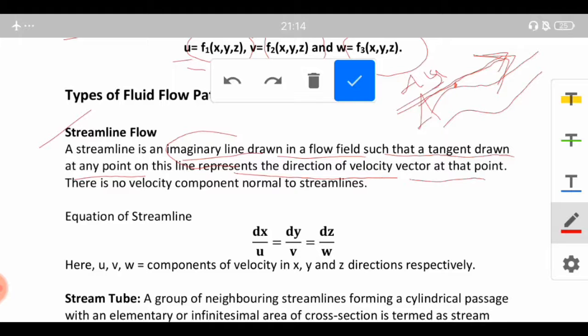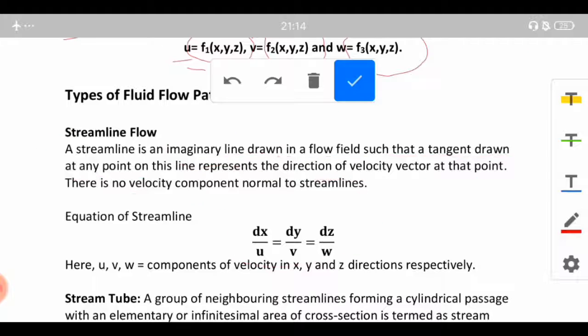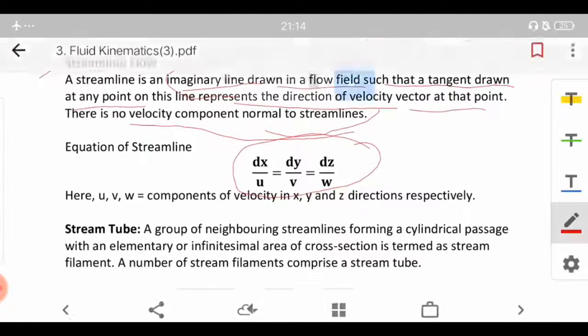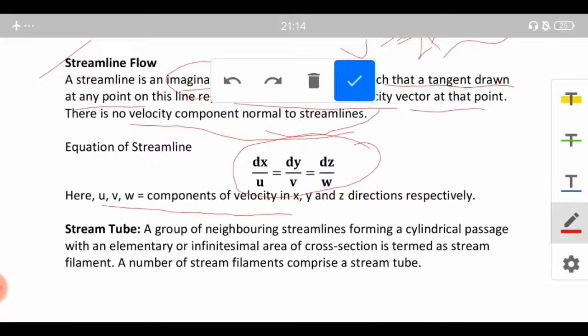Suppose this is the tangent, I am taking it with respect to time, and therefore ds upon dt will be equal to velocity, and thus this tangent will represent the velocity vector at that particular point. There is no velocity component normal to the streamline, so there will be no component normal to the streamlines. Equation of streamline is given by dx/u = dy/v = dz/w, where u, v, w are the components of velocity in x, y, z directions respectively.